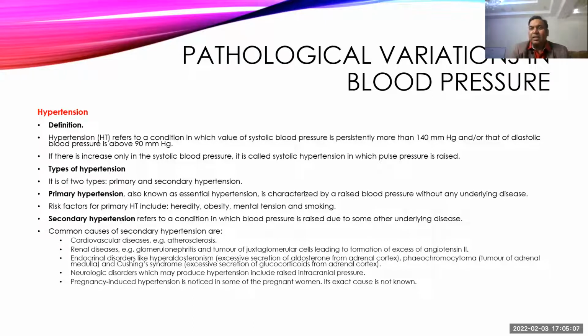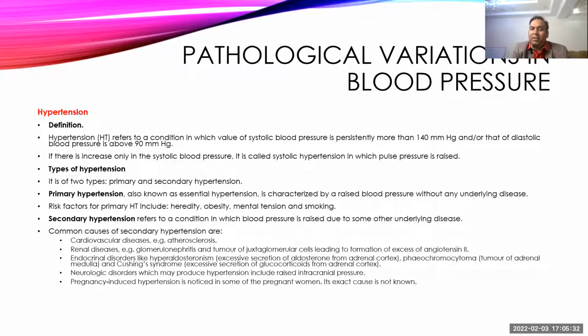decreased elasticity in the blood vessels, and it is usually associated with other risk factors like heredity. If parents have hypertension, then you are also likely to be hypertensive. Obesity, lifestyle, stress, smoking, drinking, all these factors accumulate and increase the risk of developing hypertension.